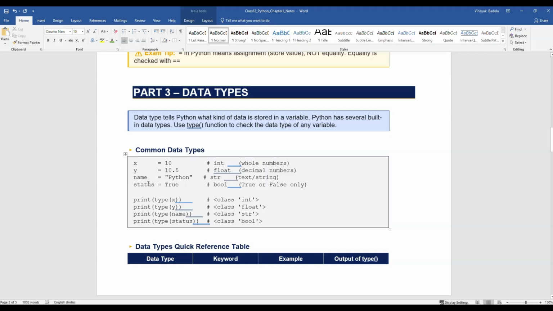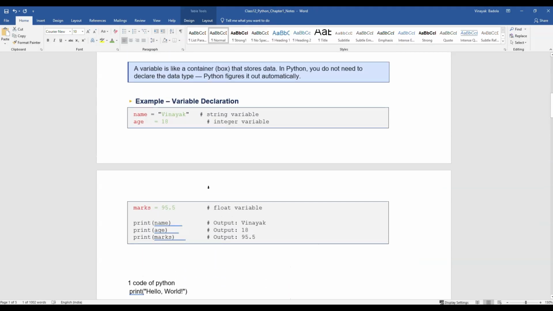And if you are storing a variable like this one, you can see over here, this is the variable status, and it is true or false. There can be two possibilities: it can be true, it can be false. If you are implementing true or false in your variable, it is a boolean data type.